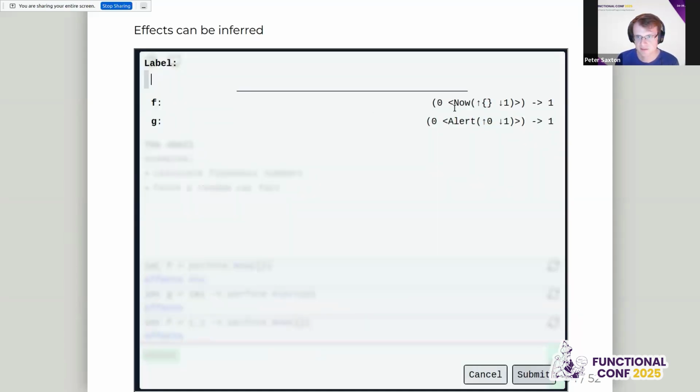So f is a function that takes something. These numbers mean we are not yet specified, and it raises the now effect with unit, returns something we don't know, and returns it. So the interesting point here is the return value from now is going to be the return type here. And then over here, we have the zeros match and the ones match.